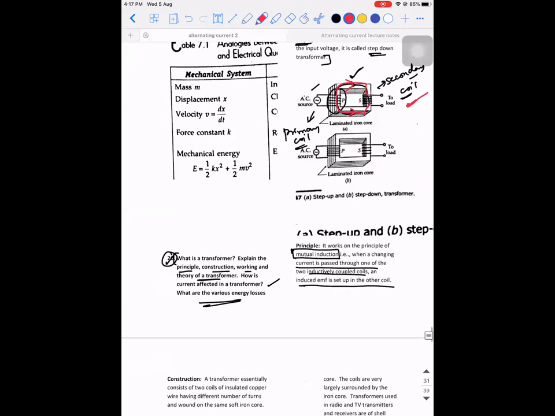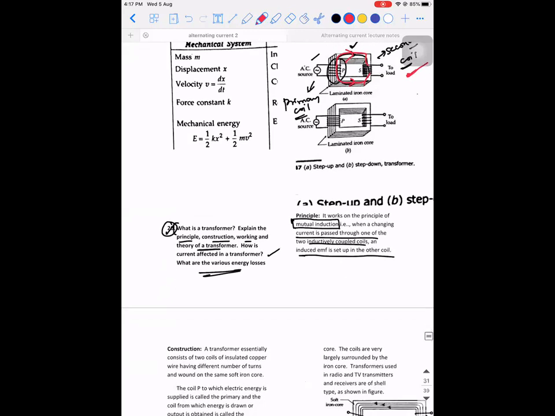Okay. So two things are over. Now you should have understood what a transformer is and what is the principle on which it is working, right? It works on the principle of mutual inductance. Generally, the coils which are connected across each other through the process of mutual induction are said to be mutually coupled. That's what they mean by two inductively coupled coils.